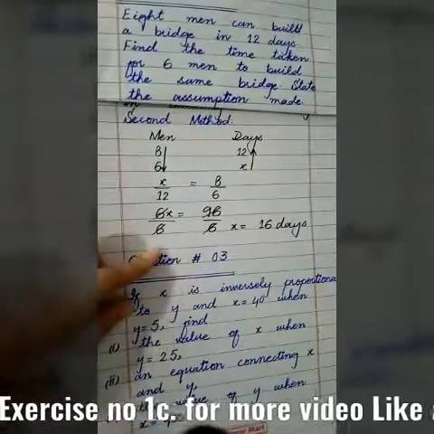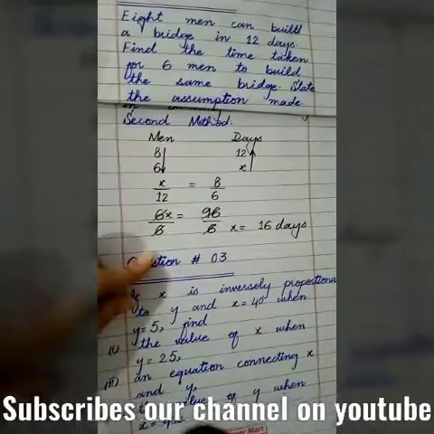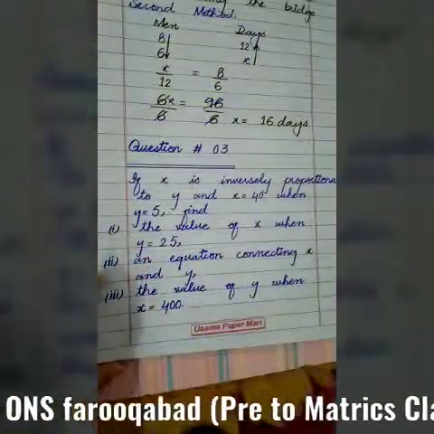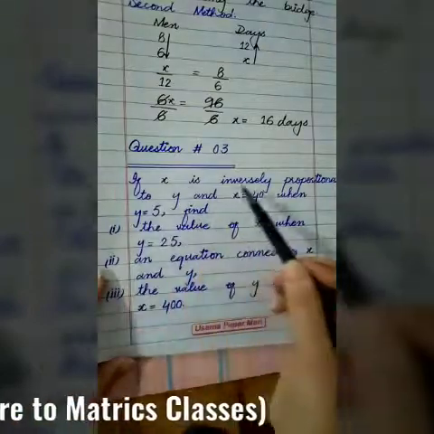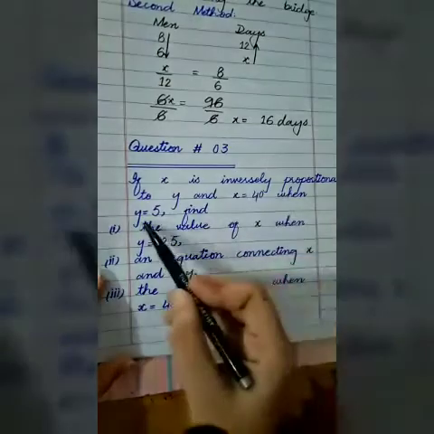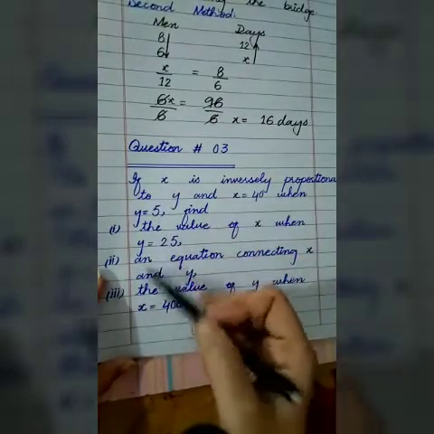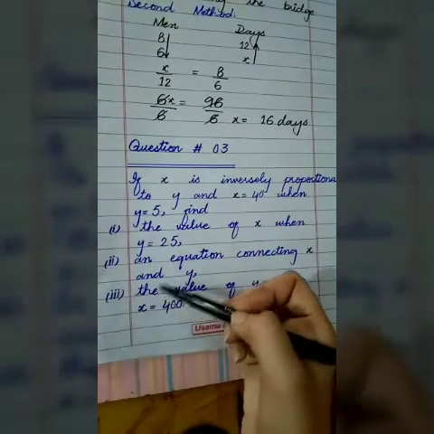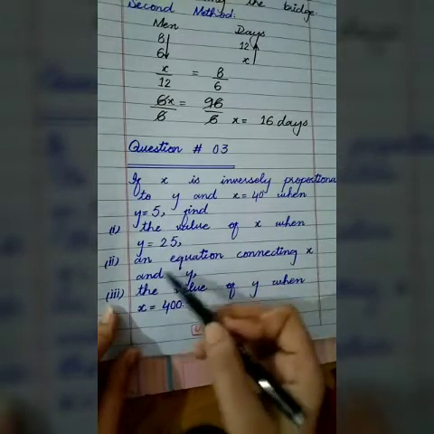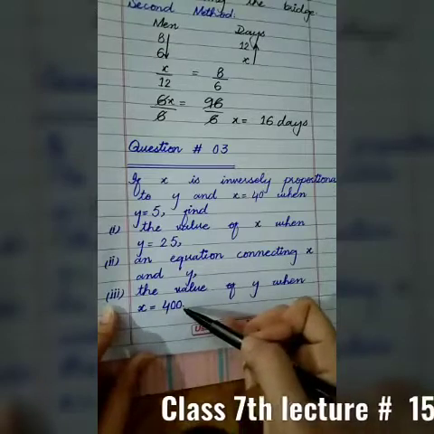So this is question number 2, exercise number 1C. Now move towards question number 3. Students, what does question number 3 say? If x is inversely proportional to y and x is equal to 40 when y is equal to 5, then we have to find three things: the value of x when y is equal to 25, an equation connecting x and y, and the value of y when x is equal to 400.